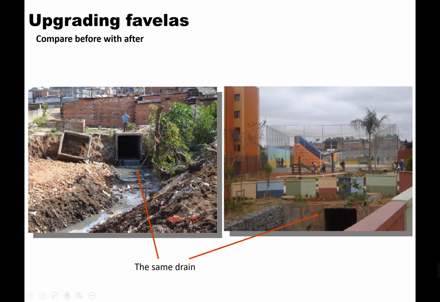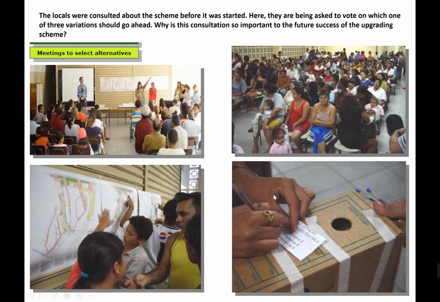Again, open sewerage running through the favela here. What they've done here is build a playground. They've blocked off the drain so people can't access it, or animals can't access it. So massive improvements have been made. Now, the reason why this was a success was because of this. The locals were consulted about the scheme before it was started.